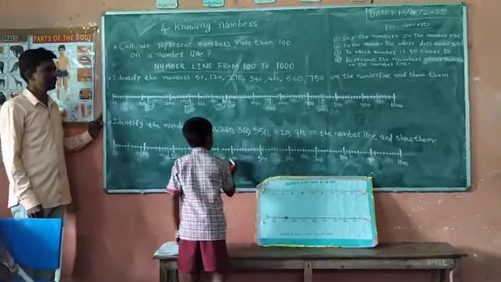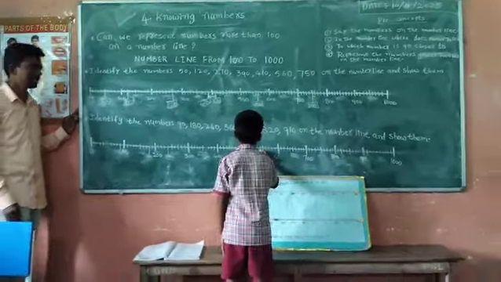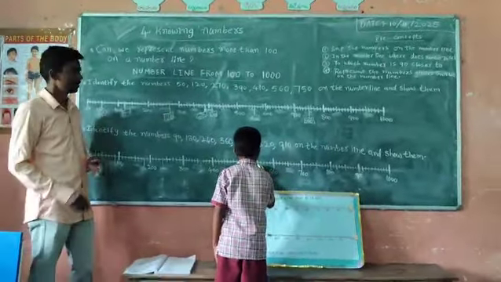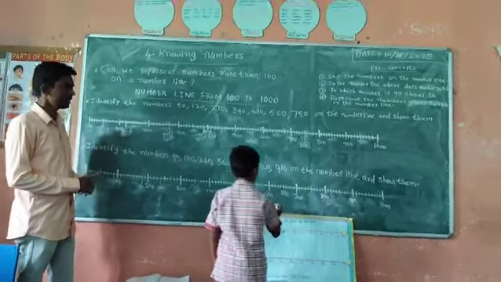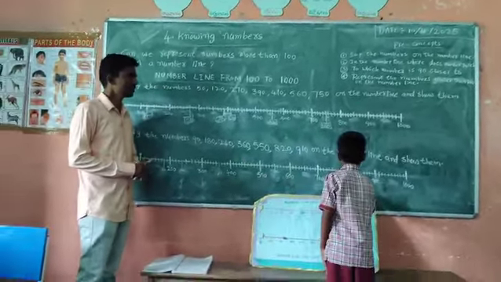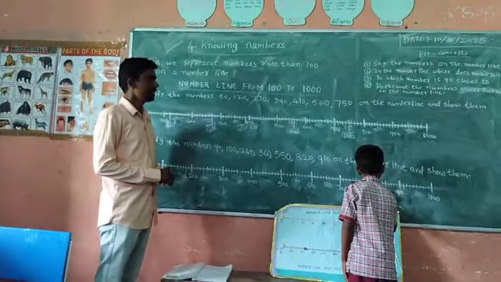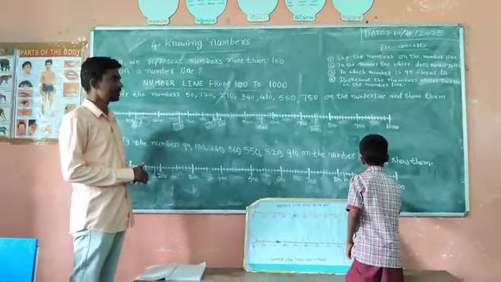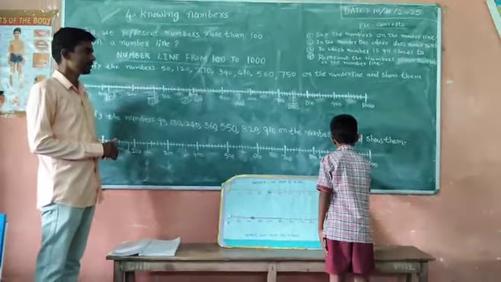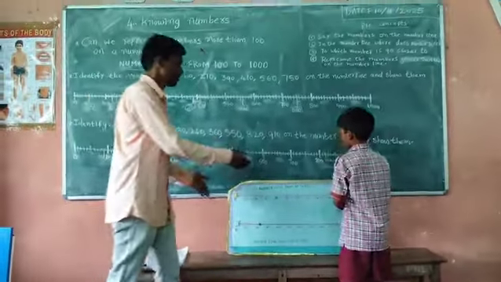550. 530, 540, 550. Okay. Next. 820. Okay. 920, 910. Next. 910. Okay. Very good. You can go.